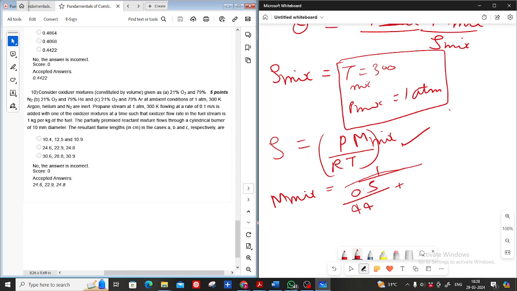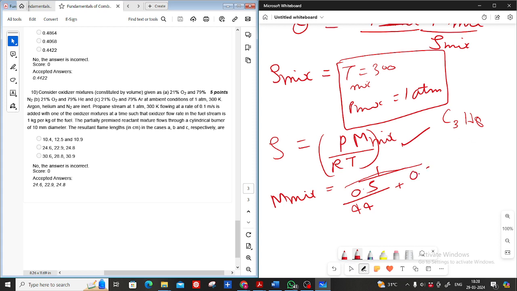What is the molecular weight of propane? Sorry, here is the question, question number 10. Forget about helium. You just solve for one case. All cases are the same, you just need to repeat the steps. So for the first case, propane is there, so the molecular weight of propane is 44, and it is 0.5 upon 44